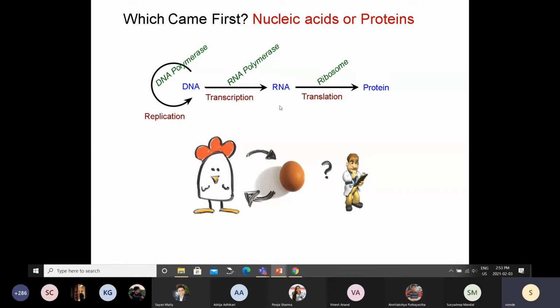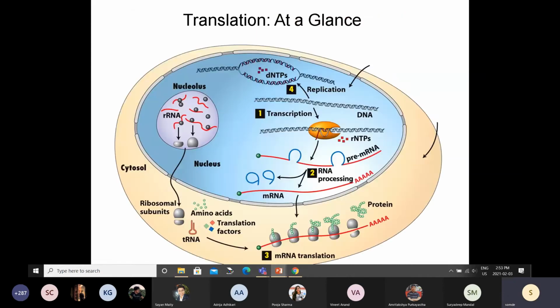But it was not good at both, because we know RNA is not very stable, so it would disintegrate very fast. And again, even though RNA can catalyze reactions, they are not as good as proteins, right? So have you seen any example where RNA can catalyze a reaction? Can anyone tell if you have seen any example where RNA catalyzes a reaction?